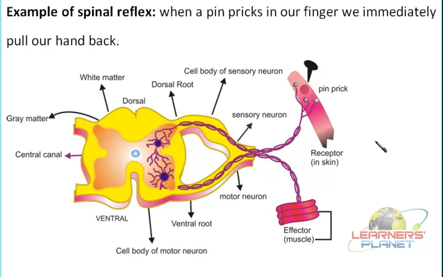Let us see how it is functioning here. See, here it is a skin. Now skin is having the receptor and a pin is pricked over this particular site, which is having the receptor for touch. Now this message or this stimulus will be received by the dendrites of the nerve over there. Now which nerve? It will be a sensory neuron. This sensory neuron will convey the message towards the spinal cord.